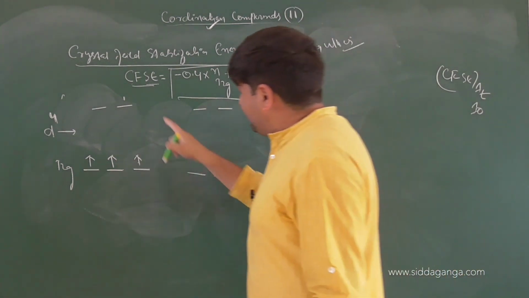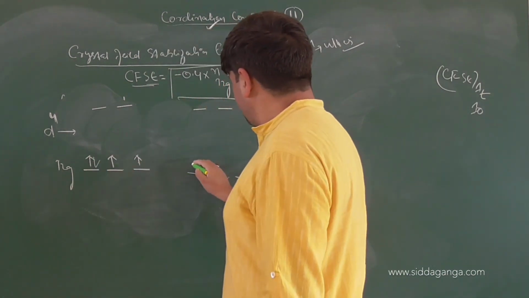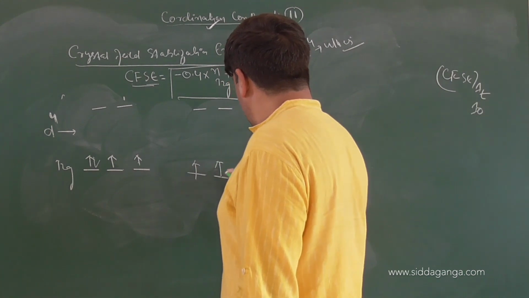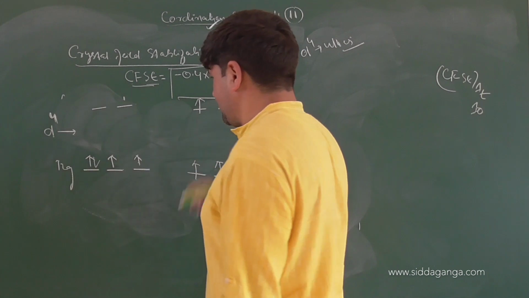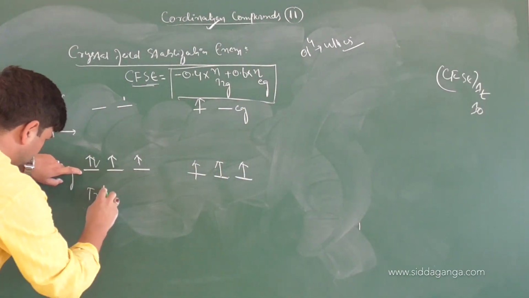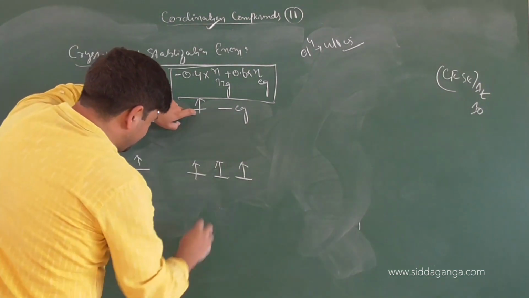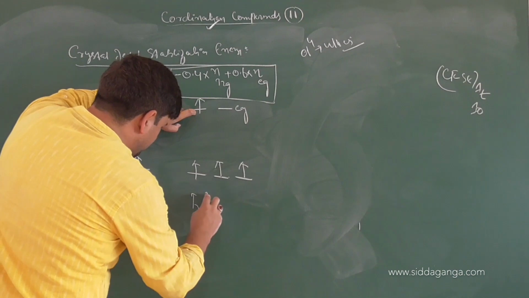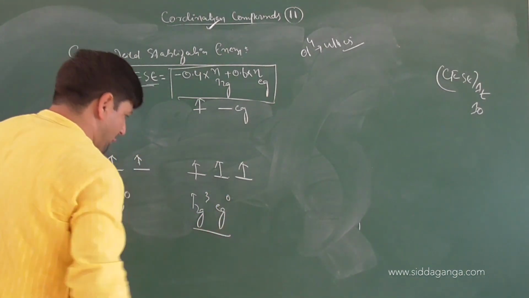That electron can come and pair up, or it can go up to the EG set. If it pairs, the configuration becomes T2G4 EG0, and if it goes to the EG set, it becomes T2G3 EG1. This is the basic rule that I am talking about.